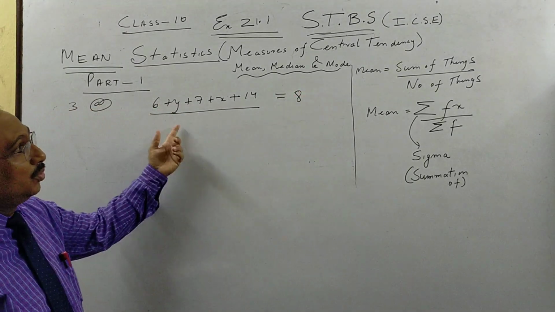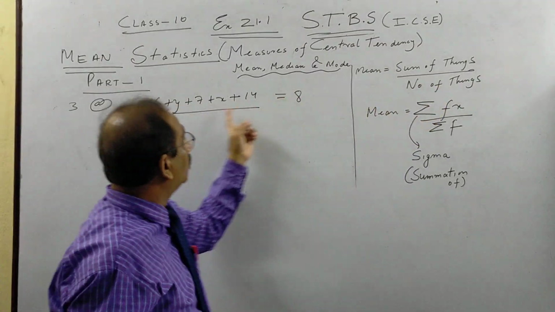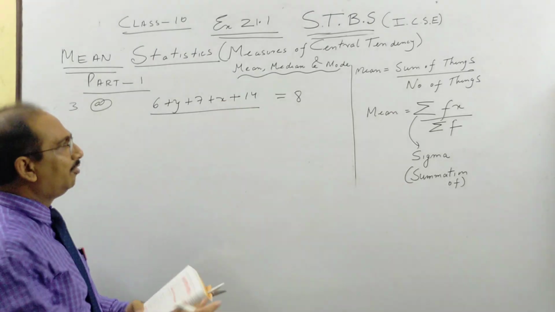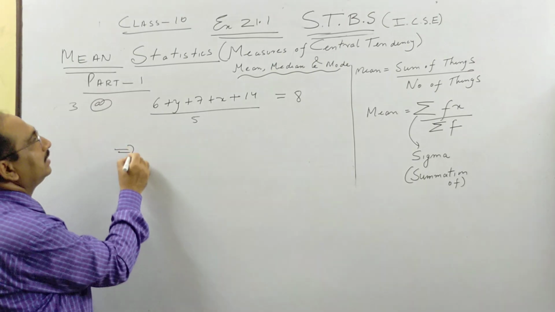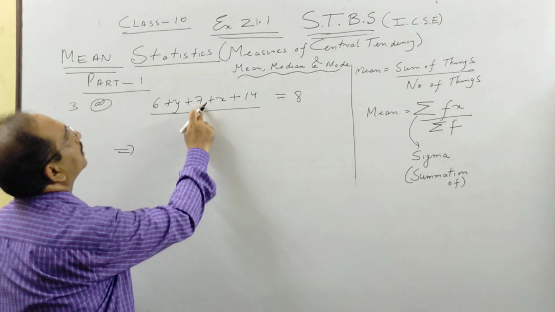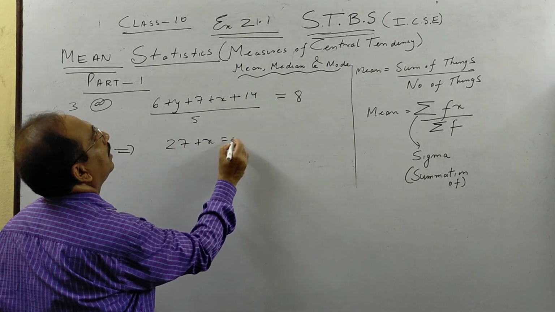But one thing you should know also: mean is 8, the sum of things is given, we don't know the number of things. So you just count them: 1, 2, 3, 4, 5. 5 things. So you have to use your common sense, it is not mentioned that there are 5 things. Now you add 6 plus 7, 13 plus 14, 27 plus x is 8.